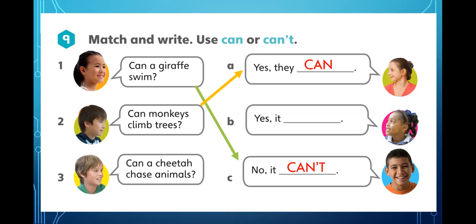Number three, can a cheetah? It's only one, so the representation is it, the pronoun it. Can a cheetah chase animals? Yes, it can. It chases gazelles until it catches them and eats them, or maybe some other animal, but it chases them to bring it down and to eat it. All right, that's the practice that we have for these questions. Remember, in positive, we say can. In negative, we say can't. Okay, can, can't.